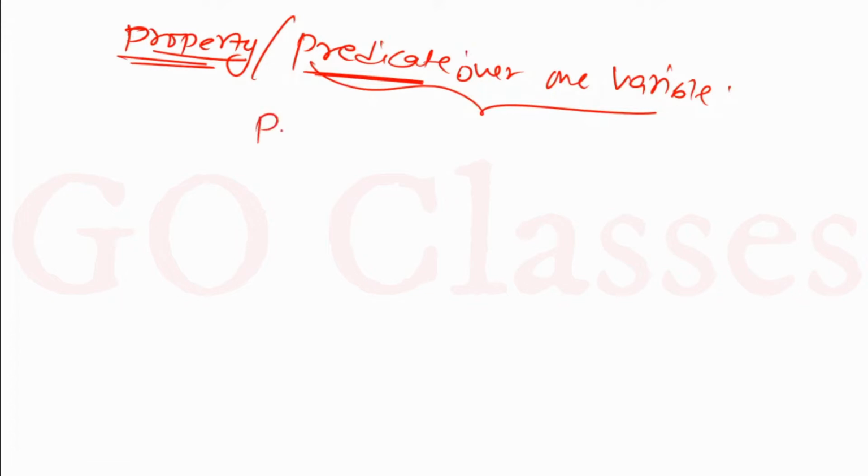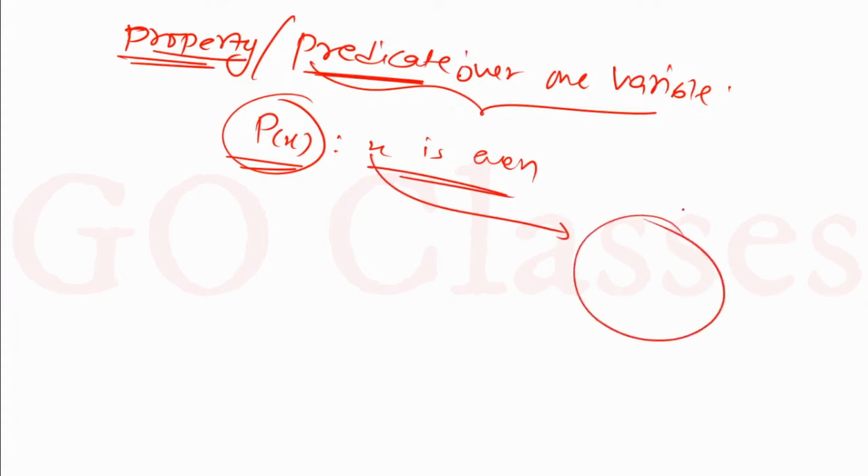For example, if I give you P(x) like this, let's assume x is even. Then this P(x) is actually a property. This is a property of x. Of course, here what is the domain of x? For example, let me give you the domain of x is the set of integers. So this is the property. Property is nothing but a predicate over one variable. If your domain is the set of integers, then what can you note?